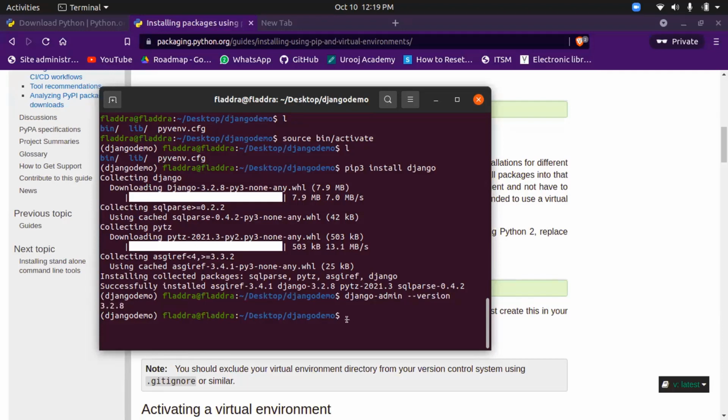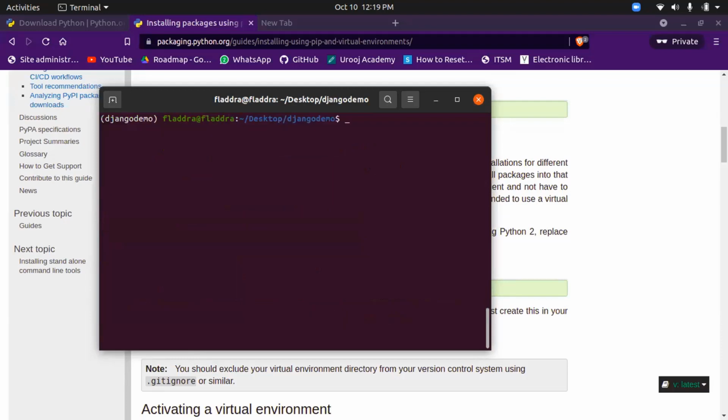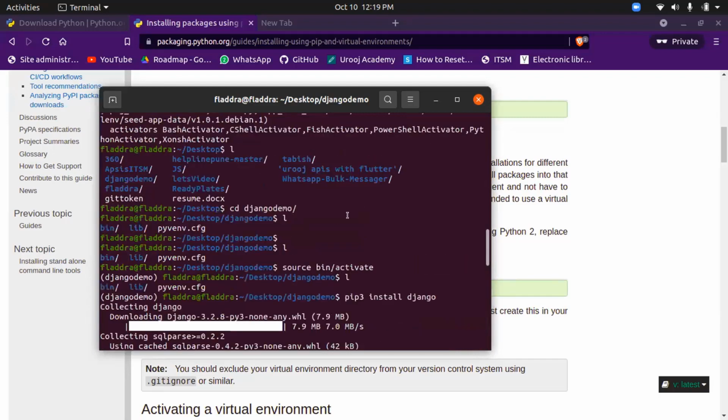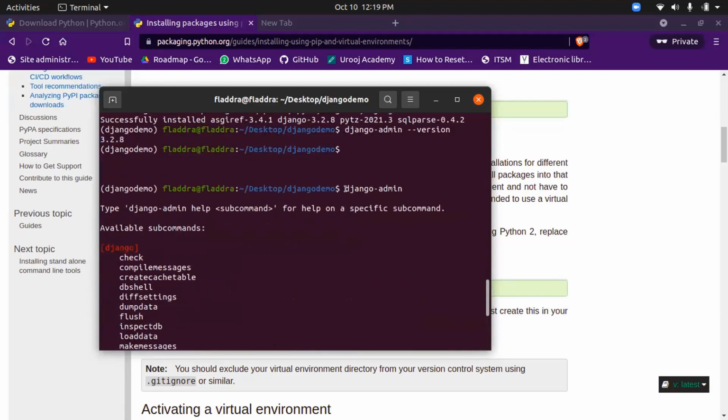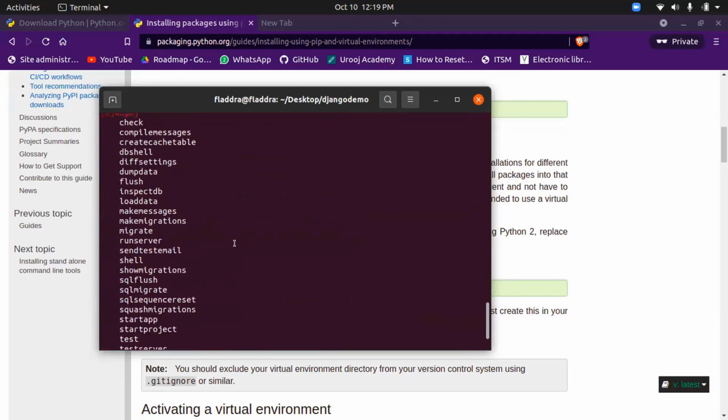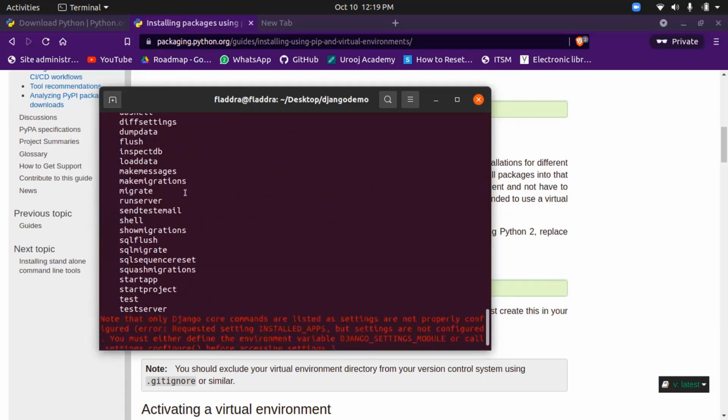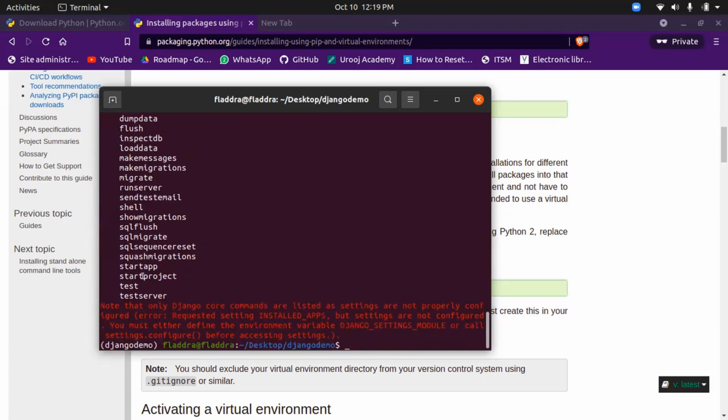And now we'll see the commands for Django. Let me clear this first. Django-admin will show all the commands that are present for django-admin. So these are the commands. The ones we are going to use the most are makemigrations, migrate, runserver, startproject and startapp. These are the commands which are going to be used most of the time.